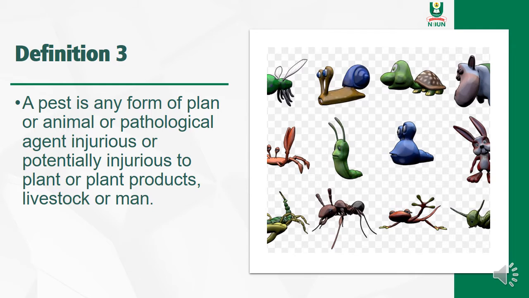When we're talking of pathological, we are talking of disease carrying agents. Most of these pests are vectors of all manner of diseases. So when these pests carry these diseases that cause injury to man, his plant or livestock, then you can call that a pest. So that is the third definition.